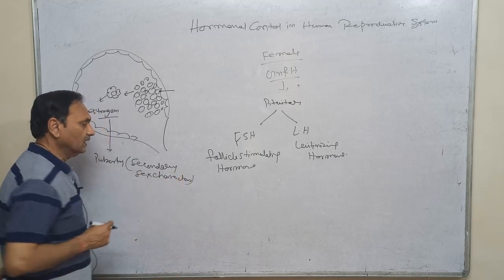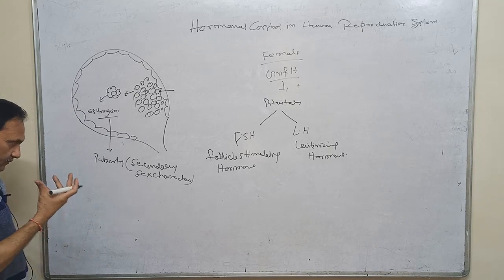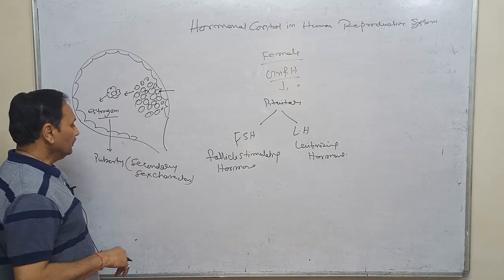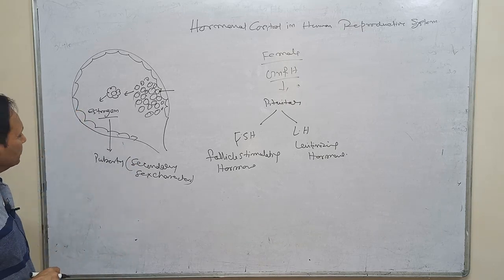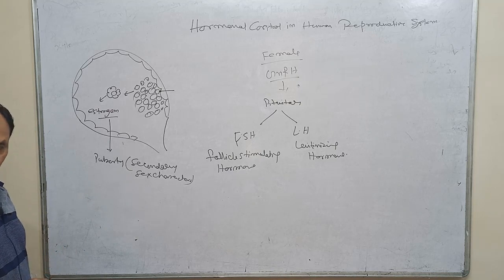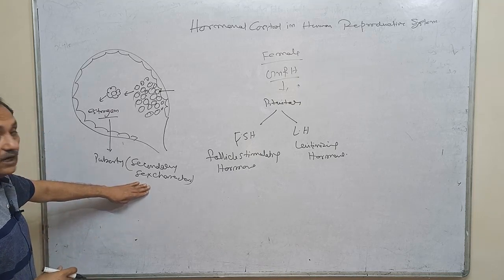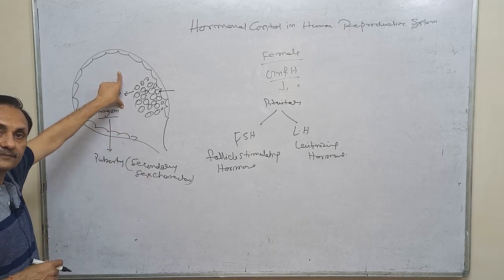Secondary sex characters of the female are the formation of the mammary gland or breast, the accumulation of fats in certain parts of the body, and the widening of the pelvis zone, etc. And the main thing is the starting of the menstrual cycle.